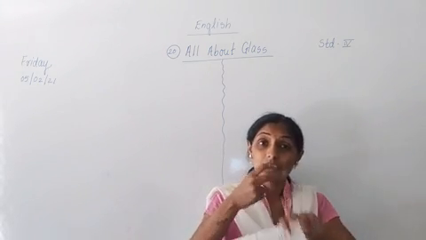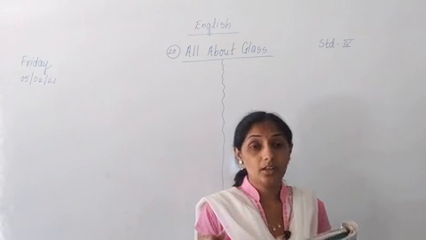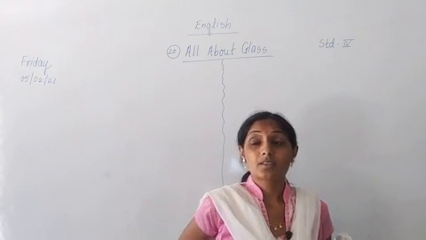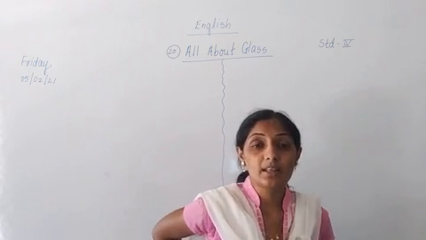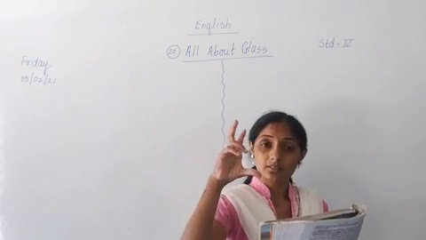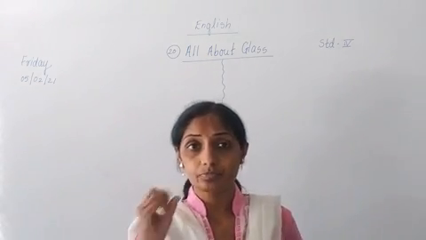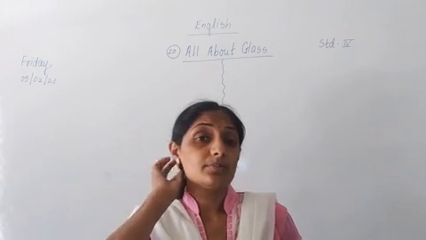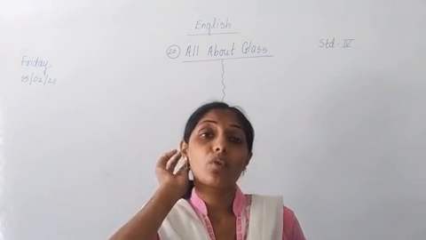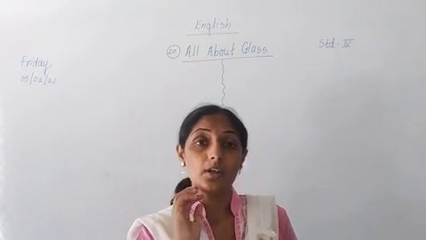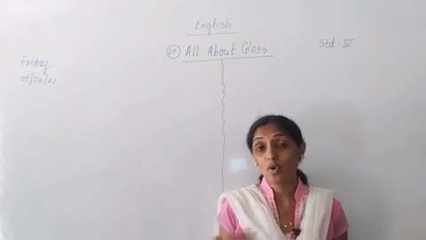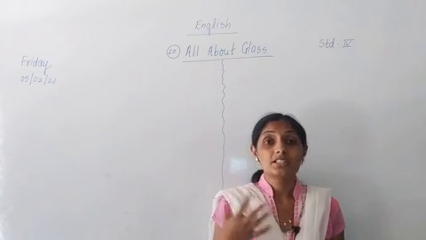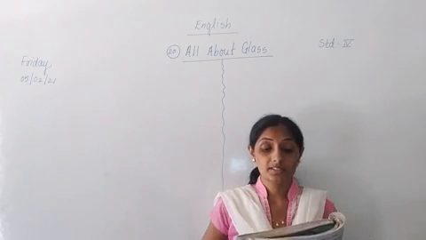Marbles, correct. Marbles are made from sand. Jars are there. There are so many drinks, correct or not? We take, for example, lemon juice. We take lemon juice in what? We take lemon juice in a glass, okay. And the glass material is made from sand. Understood? There are so many things around us. Those all things are made of glass, and this glass is made from sand.